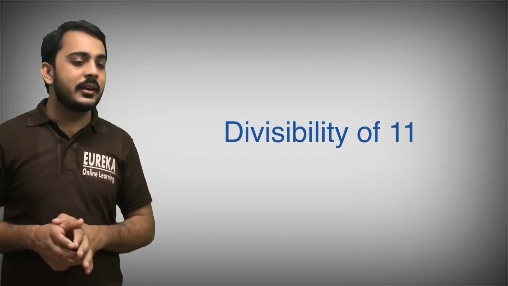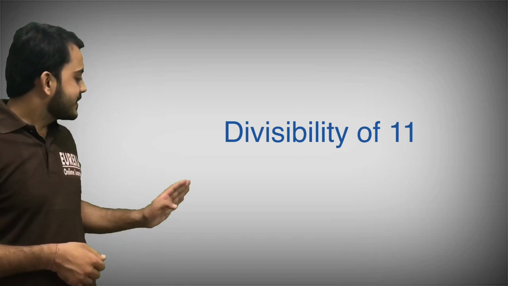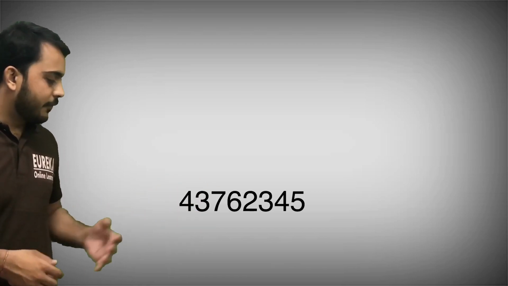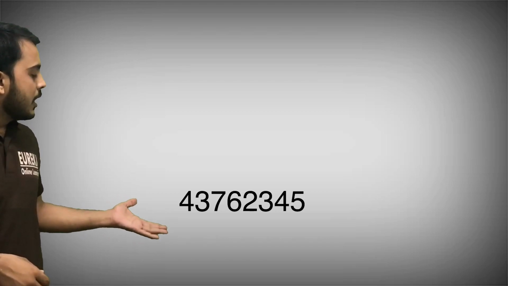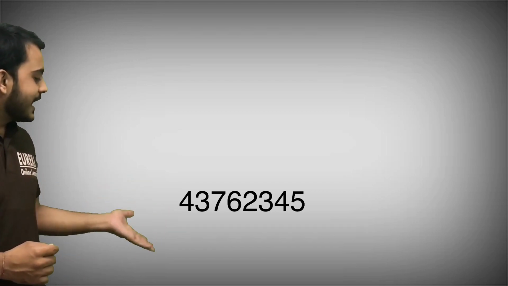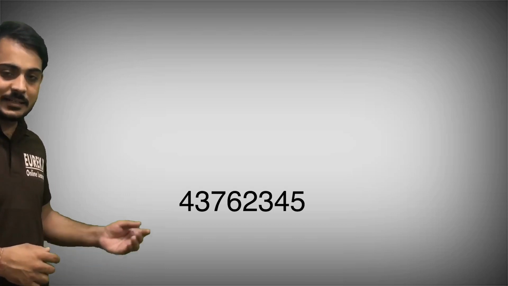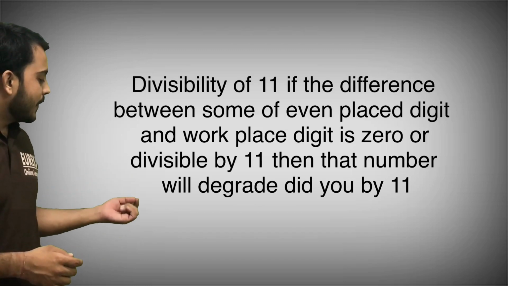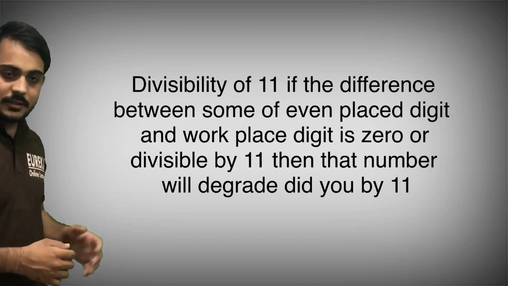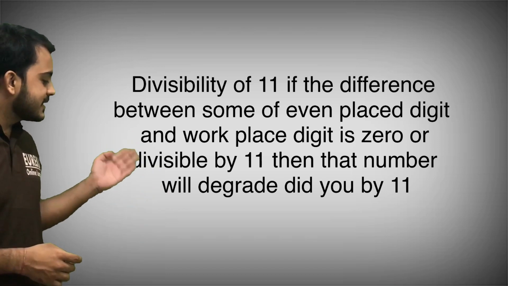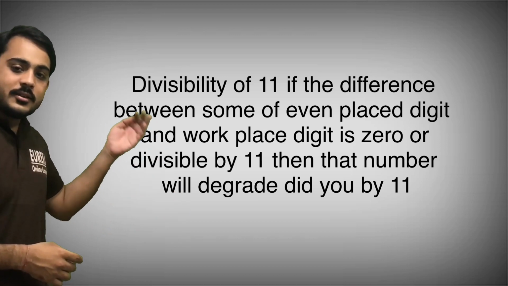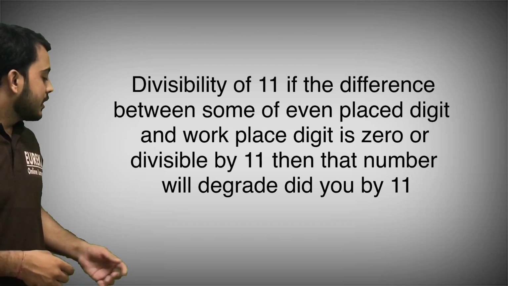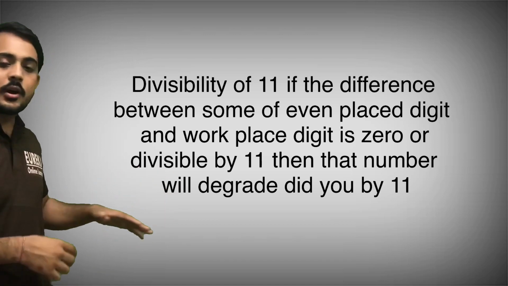I'll take an example related to the divisibility of 11. Here you can see the example, that is 43762345. Is this number divisible by 11 or not? How will we check? For that we have a little process. First we will take the sum of odd place digits and the sum of even place digits. If the difference of the sum of odd place digits and the sum of even place digits is 0 or divisible by 11, then that number will be divisible by 11. If it is not, then that number is not divisible by 11.